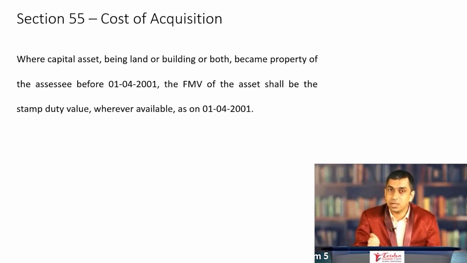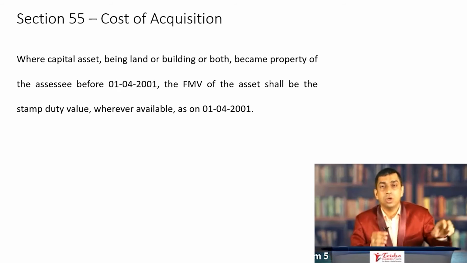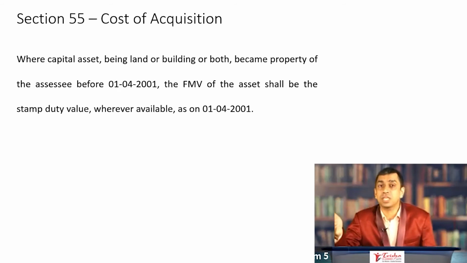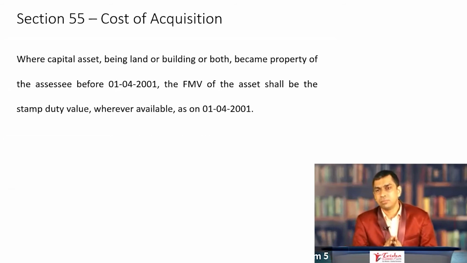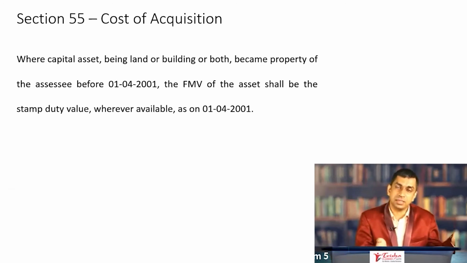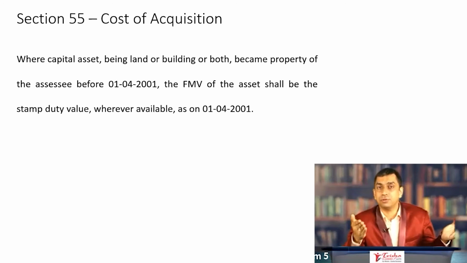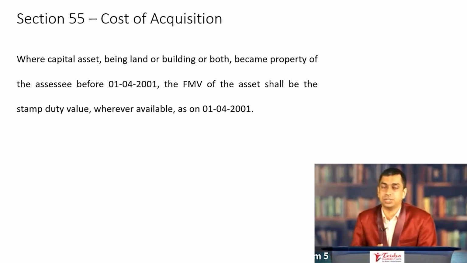If the capital asset is acquired before 1/4/2001, the cost of acquisition will be the actual cost of acquisition or fair market value of the capital asset as on 1/4/2001 at the option of the SSE. The SSE will obviously choose whichever figure is higher, either the actual cost of acquisition or the fair market value as on 1/4/2001. Whichever is higher is usually chosen because that gives you a higher deduction.